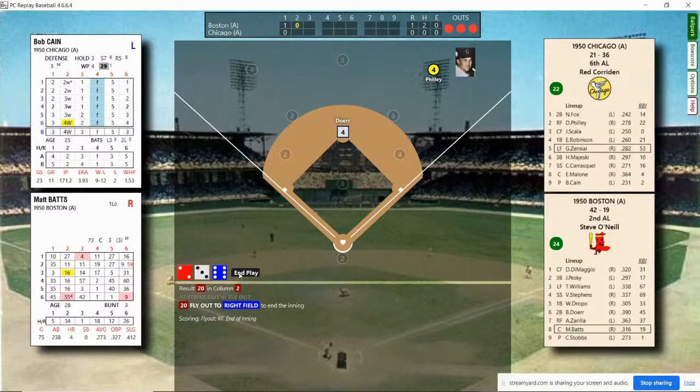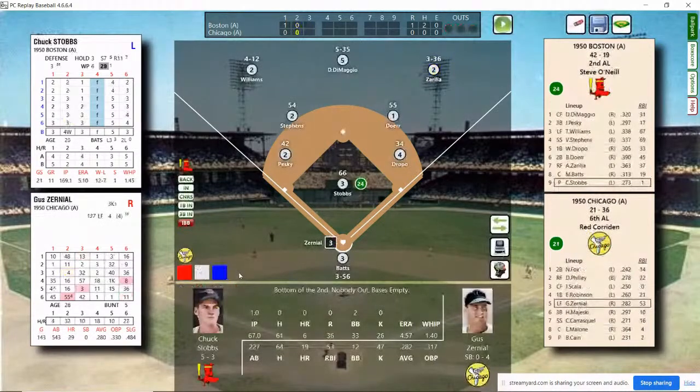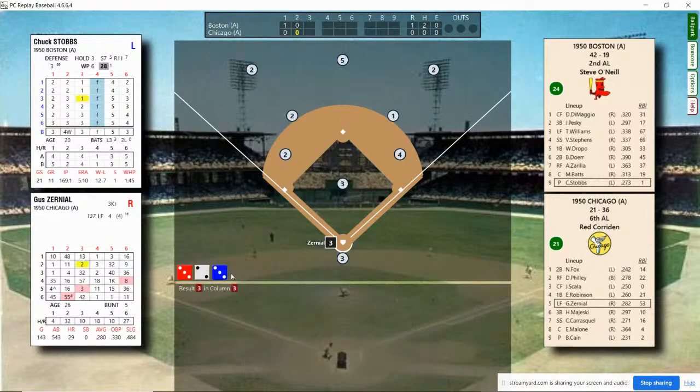Bottom of the second. Gus Zernial stepping in. Zernial batting .282, 19 home runs, 53 runs batted in. Staubs throws. There's a little dribble in front of the mound, and he's going to be thrown out at first. 1 out, bases empty.